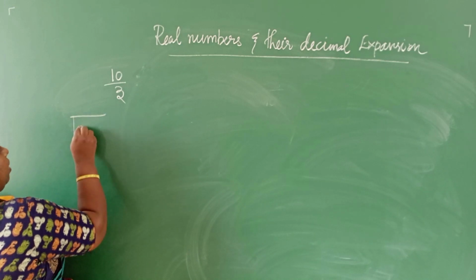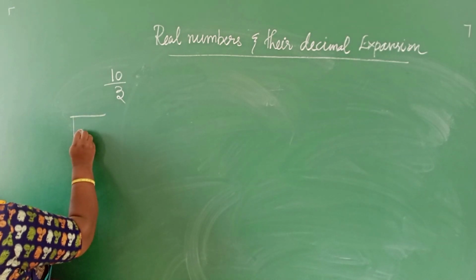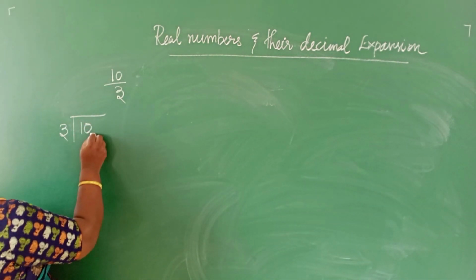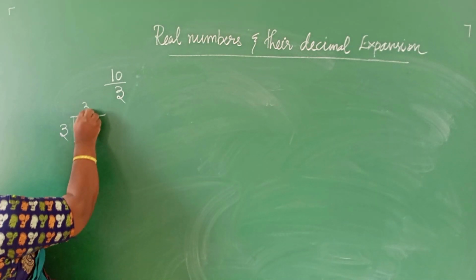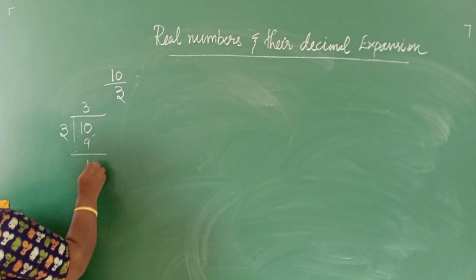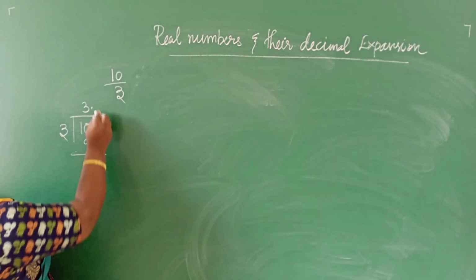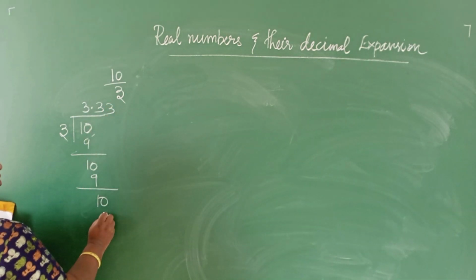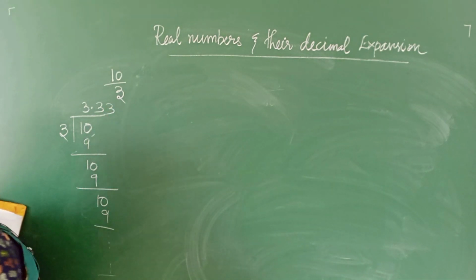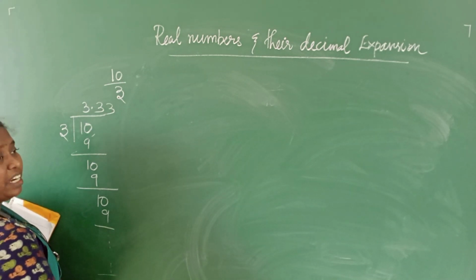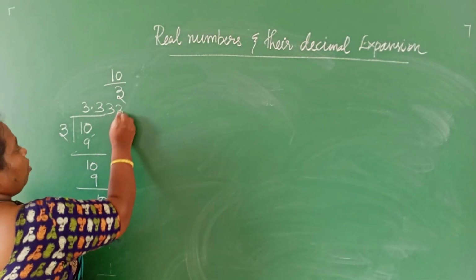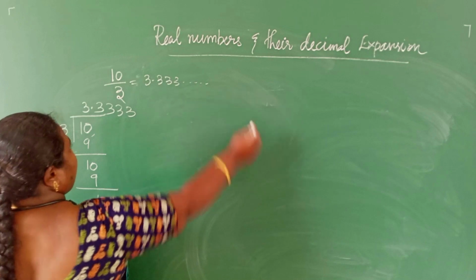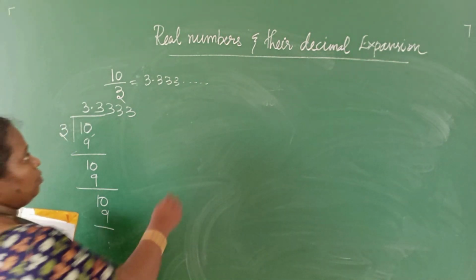When you divide 10 by 3, 3 should be the divisor. How many 3's are in 10? 3 3's are 9. Balance 1, 10. Keep a decimal point here. Again 3 3's are 9. Again 10, again 3 3's are 9. It will keep on going like this. We never get the remainder as 0. That is equal to 3.333, and it keeps on going.